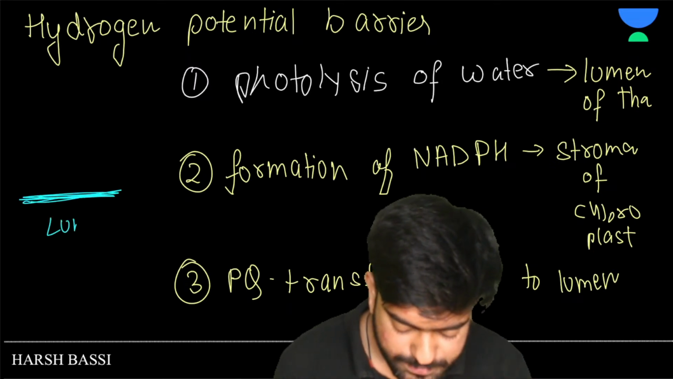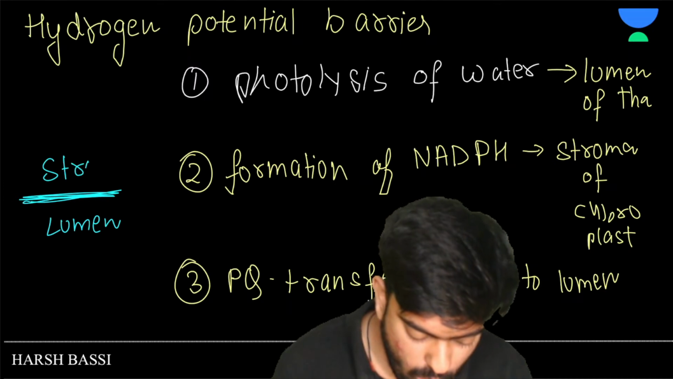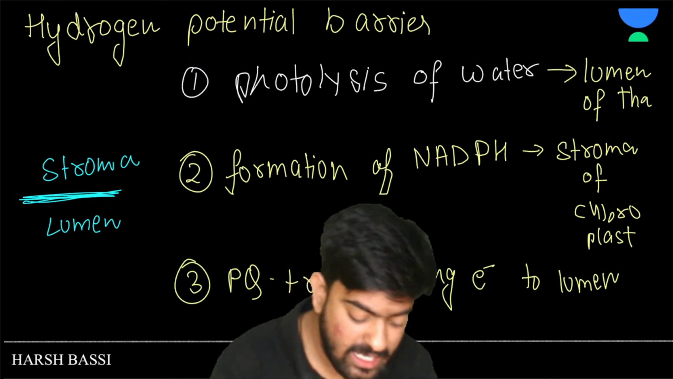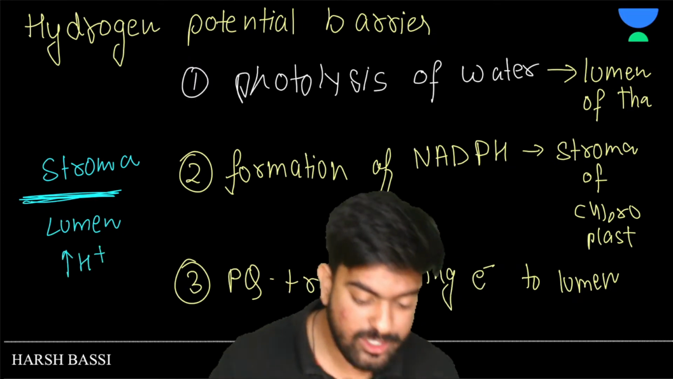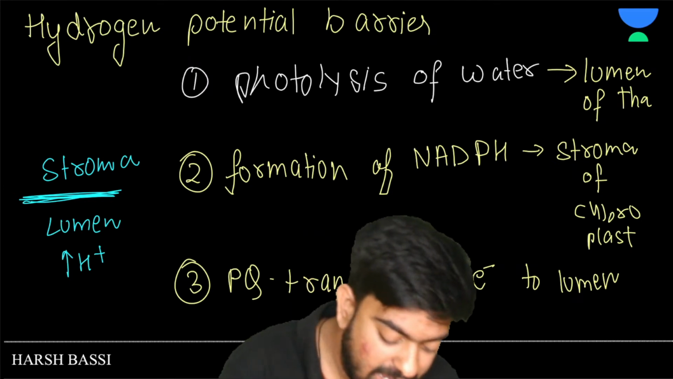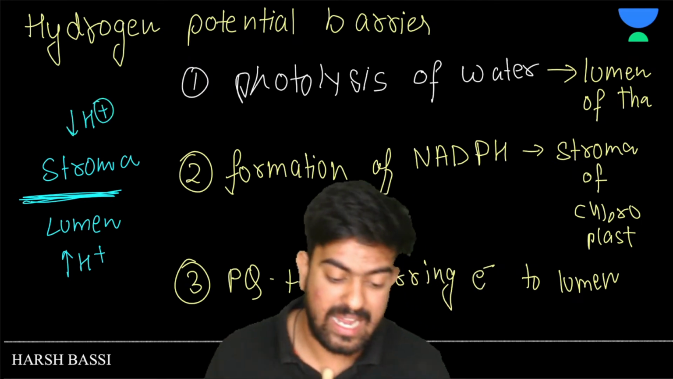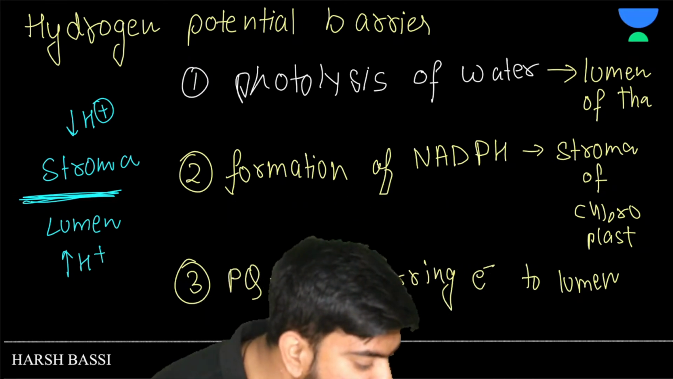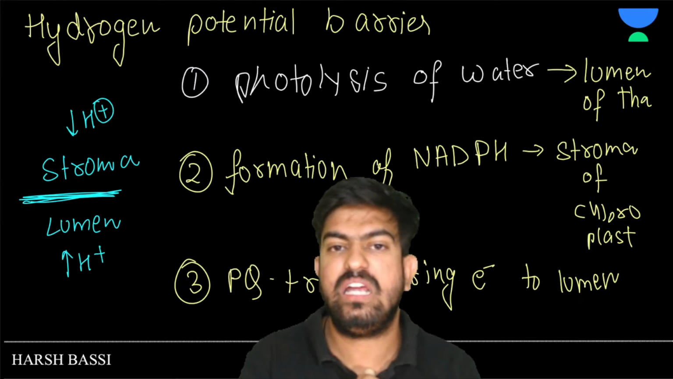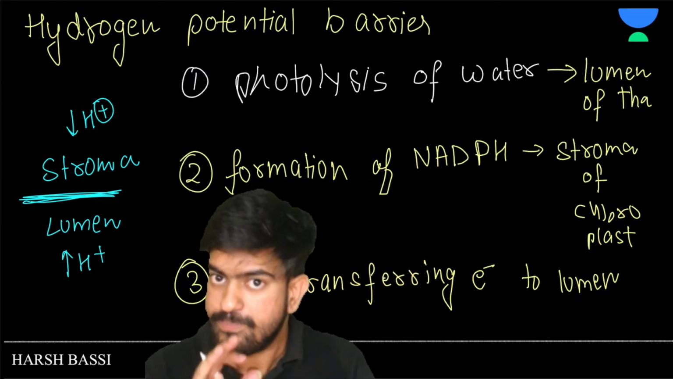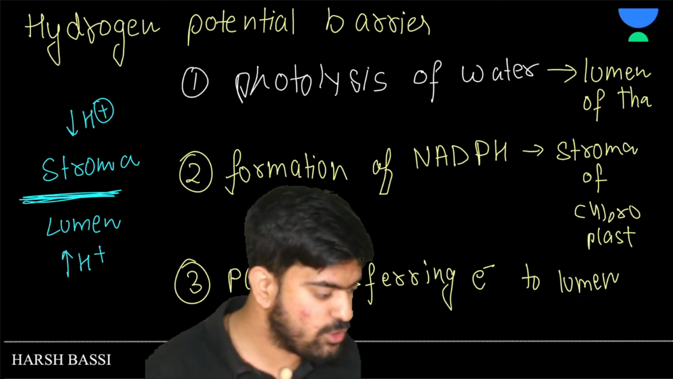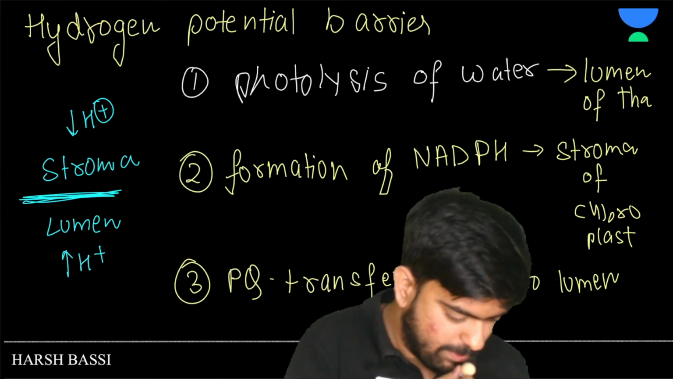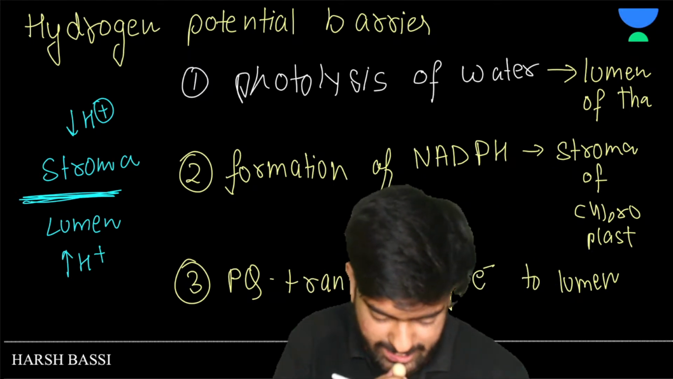Suppose this is the lumen and this is the stroma. All the things are trying to build a potential barrier, increasing the concentration of hydrogen ion inside the lumen and decreasing the concentration of hydrogen ion outside the lumen, in the stroma, right? So we have successfully created the potential difference between the stroma and the lumen. Clear to everyone? Yes or no? Any doubts? No doubts? Great.